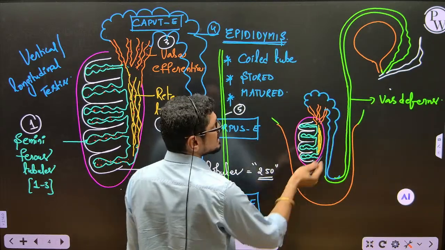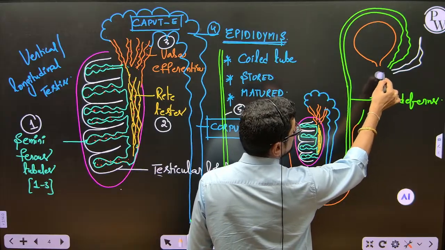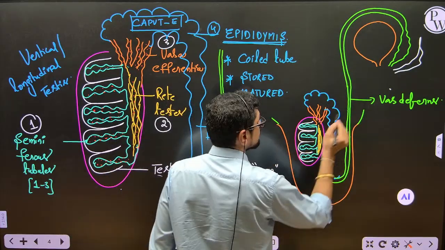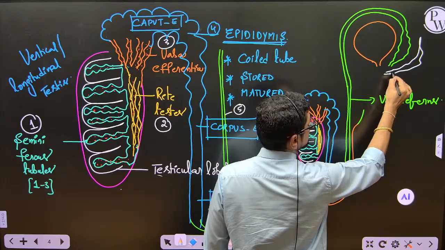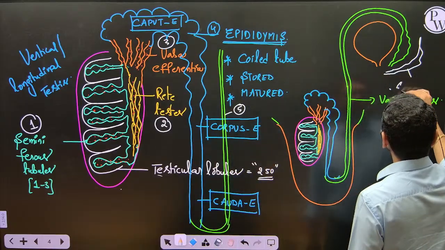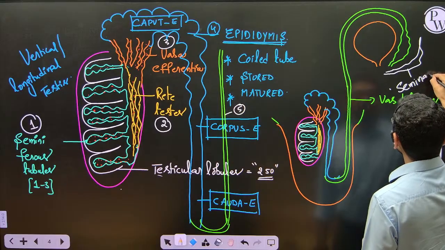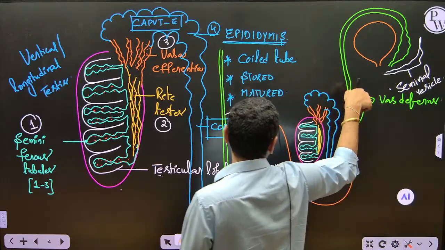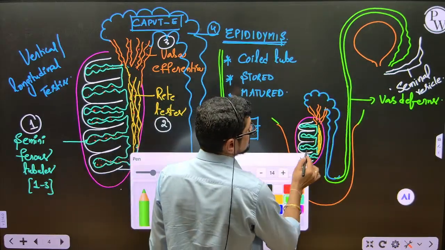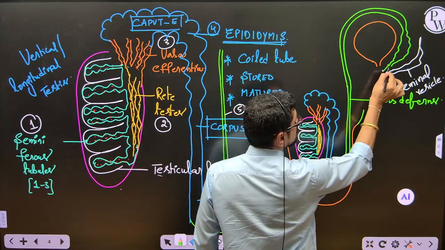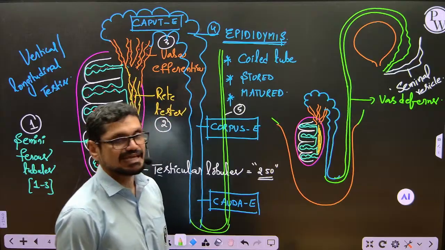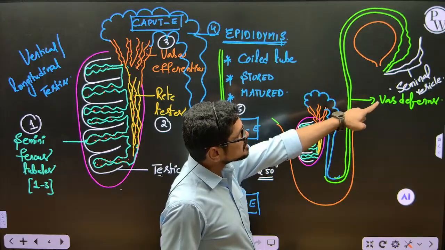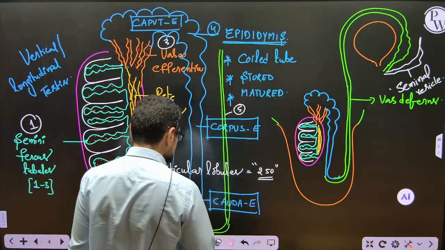Joins with seminal vesicle. Okay. And now once again the same diagram, the same thing, nothing wrong in it, but I want to explain it and then again I want to draw. Now see this. What is this white color one? The white color one is called seminal, S-E-M-I-N-A-L, seminal vesicle, V-E-S-I-C-L-E. And what is that green color? Green color one is vas deferens. And now the vas deferens joins with seminal vesicle. This is a side view, my dear friend, side view. So seminal vesicle joins with the vas deferens and forming one duct.